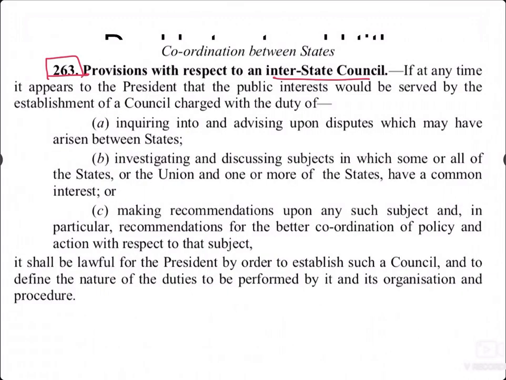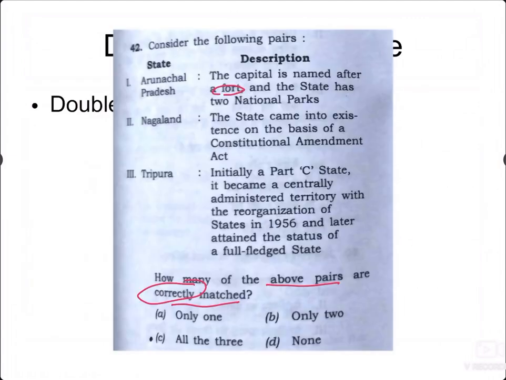The next question: consider the following pairs and say which is correctly matched. Always when you answer a question, first read whether it is correctly matched or wrongly matched. Then it can be very easy to answer. The first statement is Arunachal Pradesh: the capital is named after a fort. You know the capital of Arunachal Pradesh? It's Itanagar, which is actually named after a fort, and it has two national parks, namely Namdapha and Mouling.